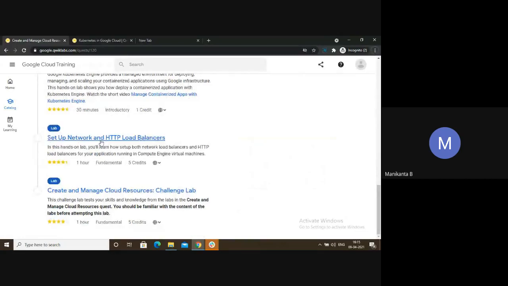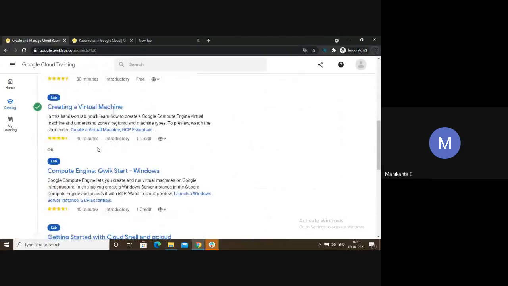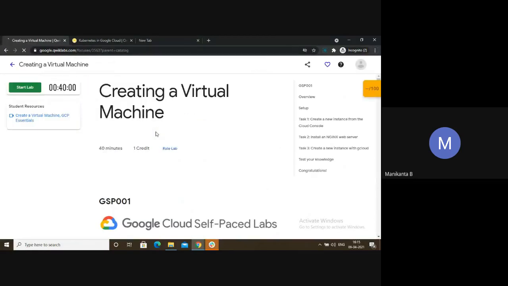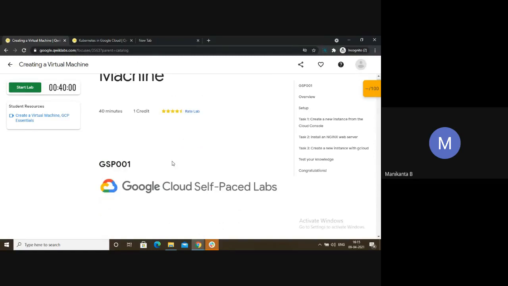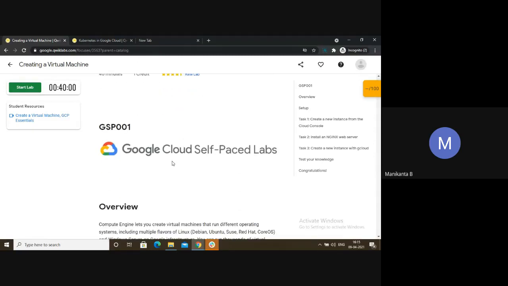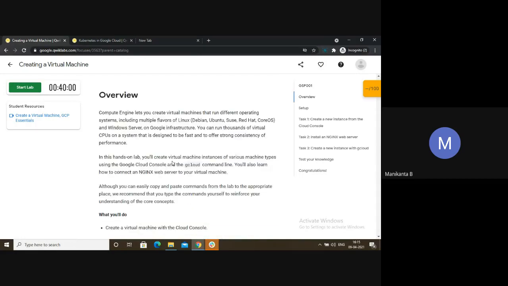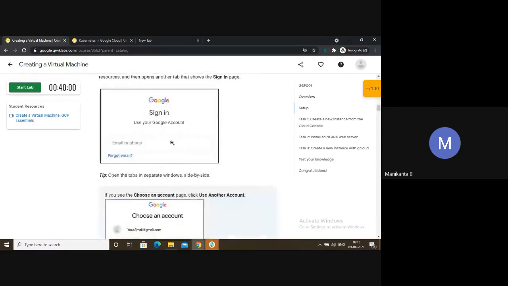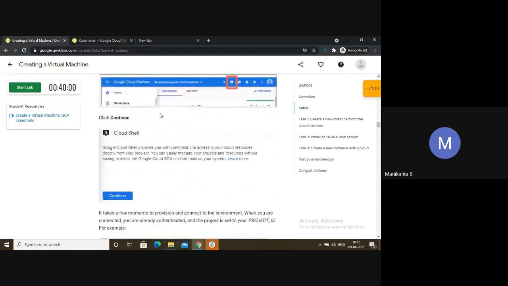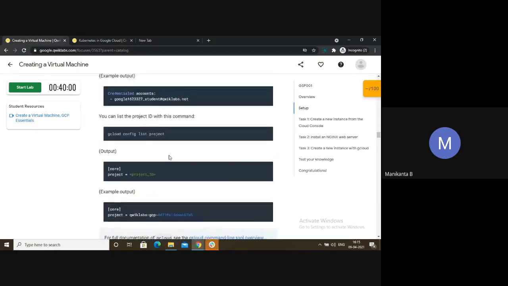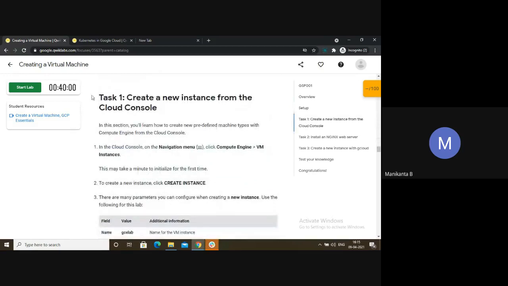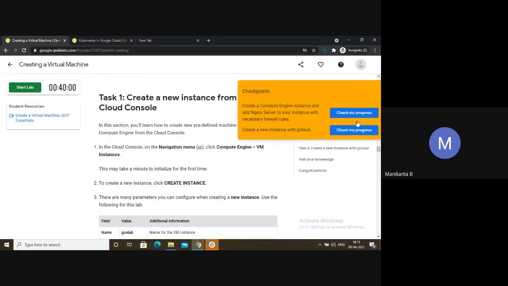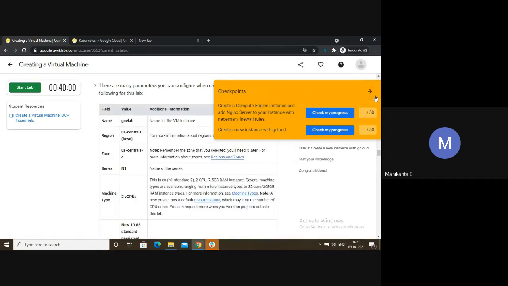And one more tip I suggest to people: suppose you have a create virtual machine lab. Don't use this trick now itself. You have to get comfortable. As you complete and go towards the second or third milestone, you will be more comfortable with the platform, with more solved issues. So you can skip some unnecessary stuff, things that are not at all required. Directly look at task one, see what they have told, and only do that much.